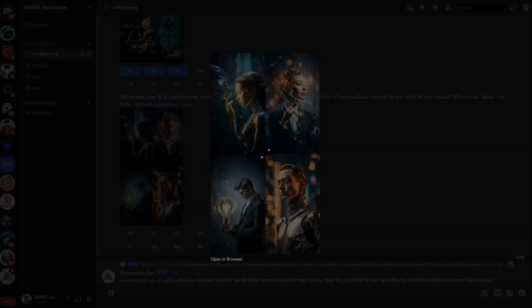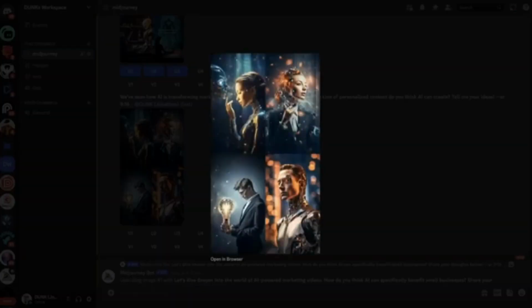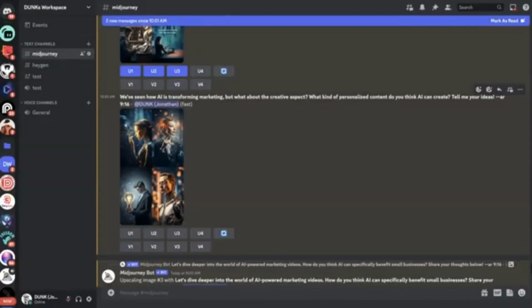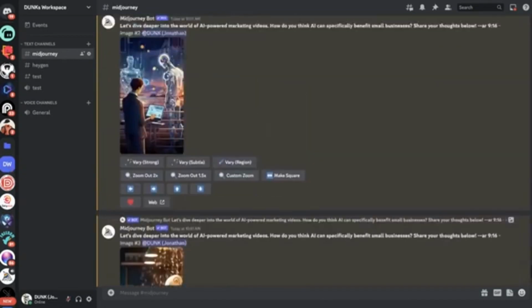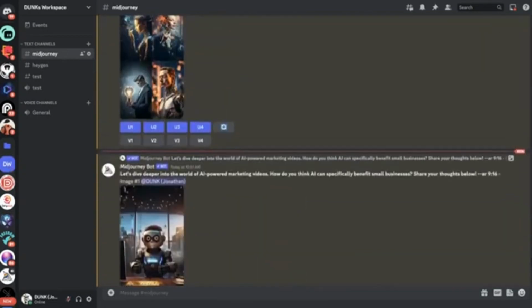And I can look at the next one. I'm like, okay, look, oh, these are pretty cool. You know what? I like all four of those. I'm going to do upres, upres, upres, and upres. And now it's giving me a higher quality version. So see, it's already starting to spit out the upres versions of these photos.